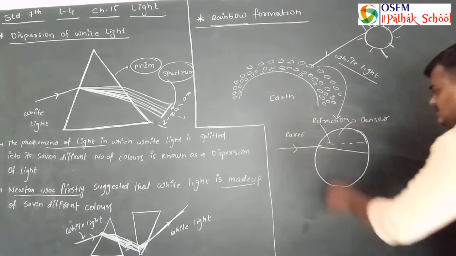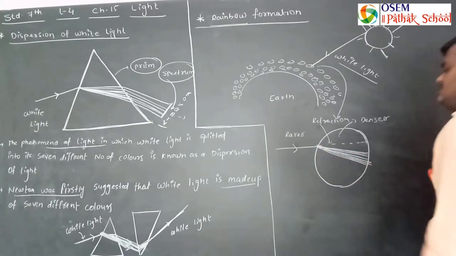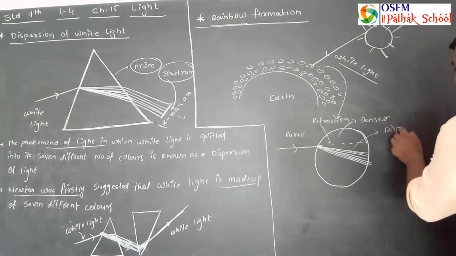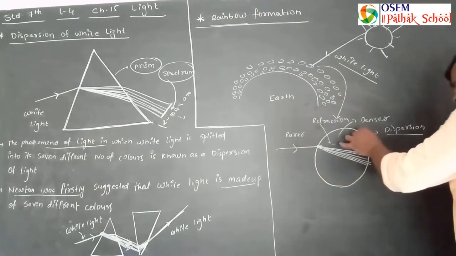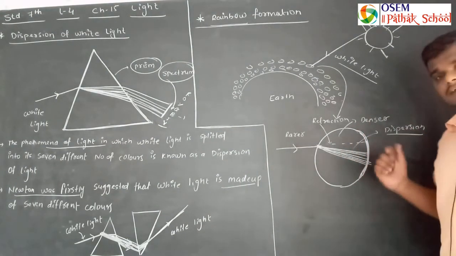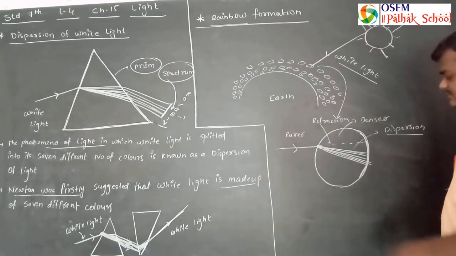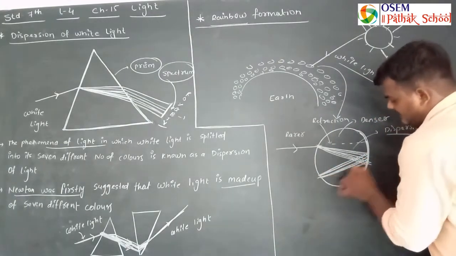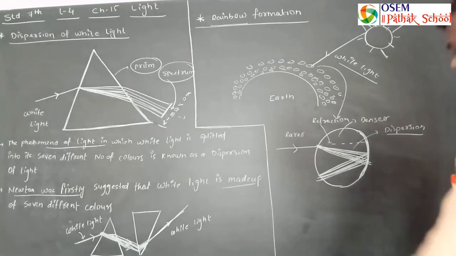With the refraction, splitting of white light into 7 different colors also occurs. So dispersion also occurs there. Now another surface of water also acts as a mirror. So the ray of light which is striking over that gets reflected from here. So here reflection takes place.